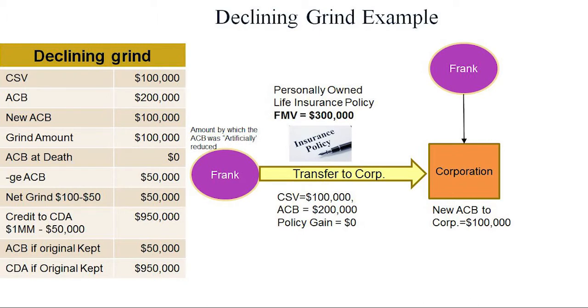So let's assume that I have a negative ACB of 50,000 at time of death. That would have meant that if I had my original ACB in place, I would have had a $50,000 ACB.